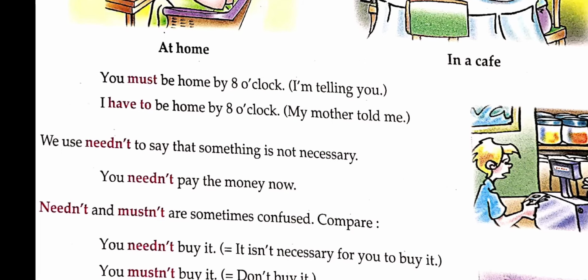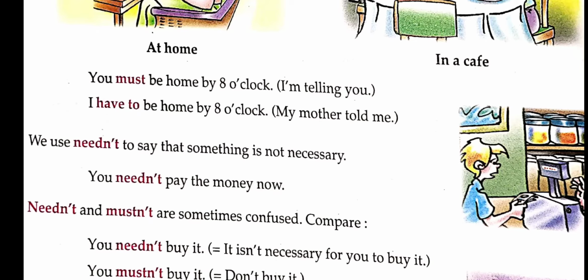Now, another modal is need not. We use need not to say that something is not necessary. When something is not important for us, at that time we use need not. You need not pay the money now. It means now it is not necessary to pay the money. The bill is not finalized yet. That's why you need not pay the money now.